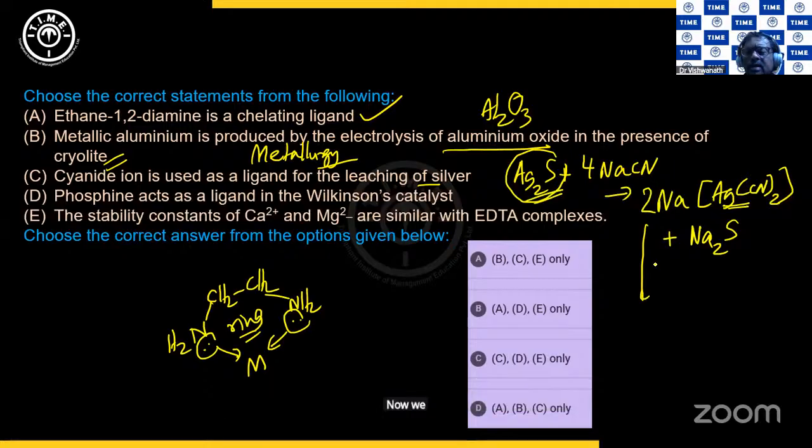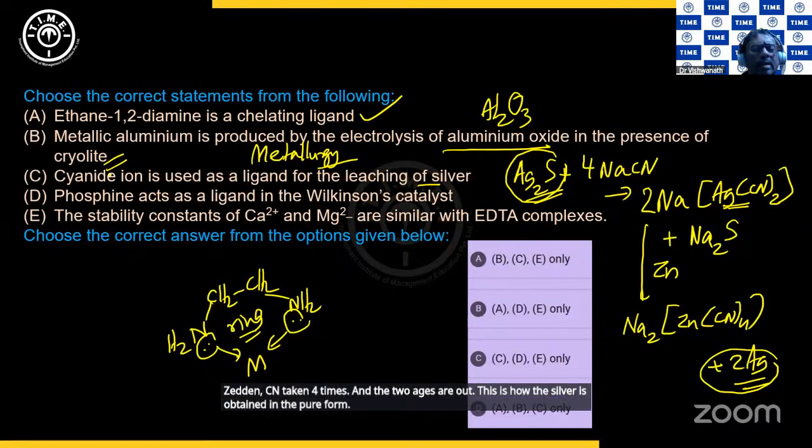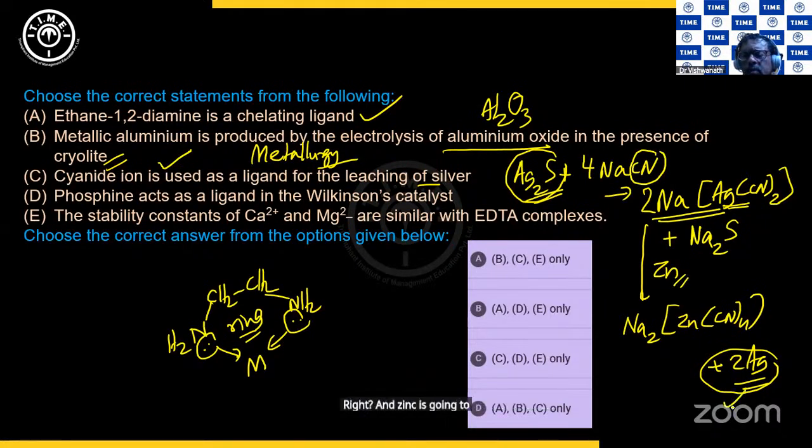Now we are going to add zinc. When zinc is added, zinc gets inside and silver is out. So zinc will give you Na2[Zn(CN)4], and the 2 Ag are out. This is how the silver is obtained in the pure form by the cyanide process, which is also called the MacArthur-Forrest cyanide process. Now, this is the leaching of silver. In the leaching of silver, cyanide ion is being used. Yes, correct. And zinc is going to bring the silver out.